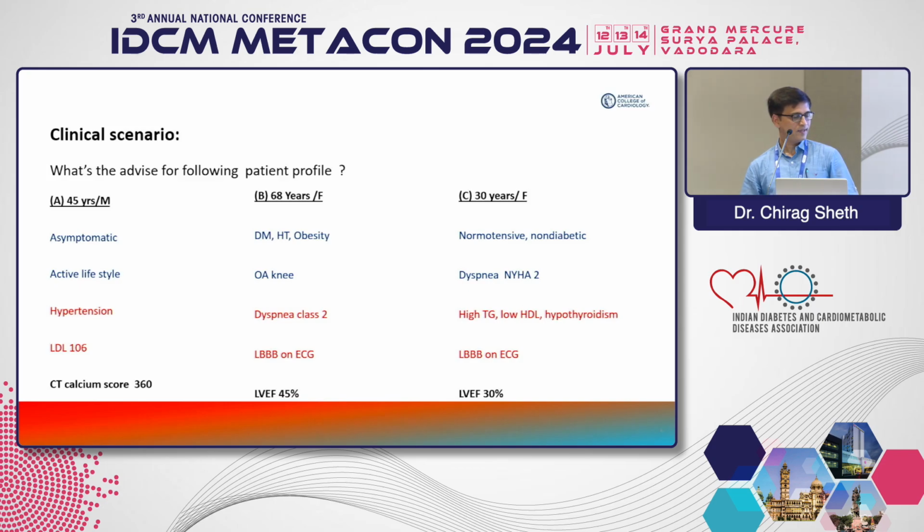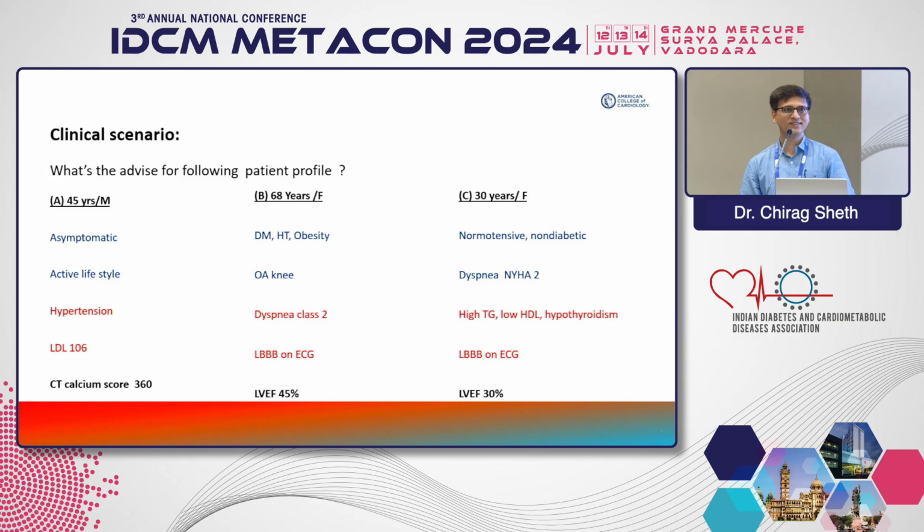What will you do? And third patient, 30-year-old female, normotensive, non-diabetic, dyspnea, high TG, low HDL, hypothyroid, LBBB, EF 30%, what would you do? Should all these 3 patients receive angiogram or not? Second and third should receive. What should the first one receive?